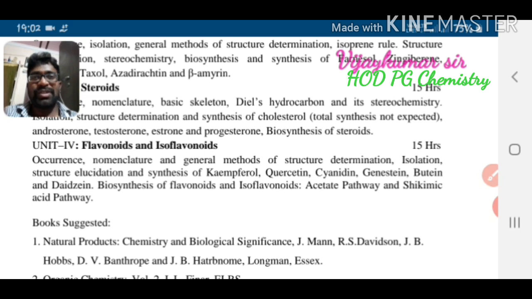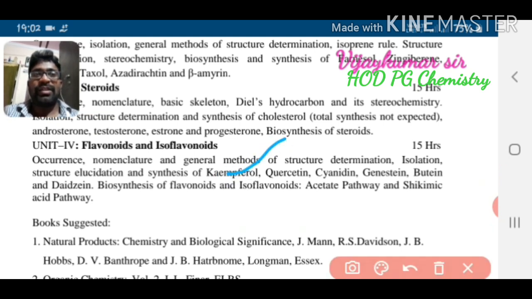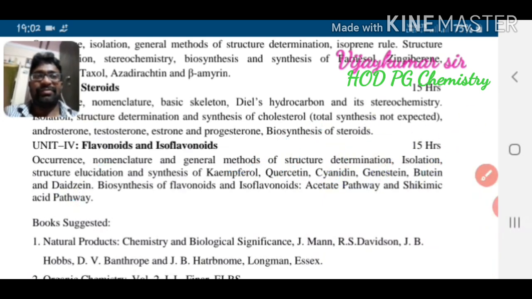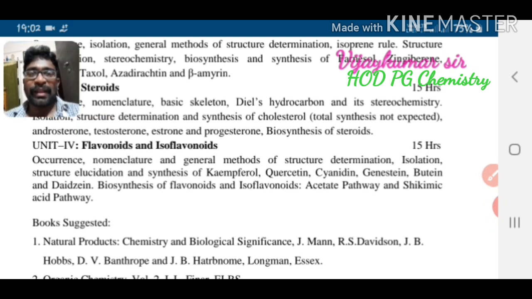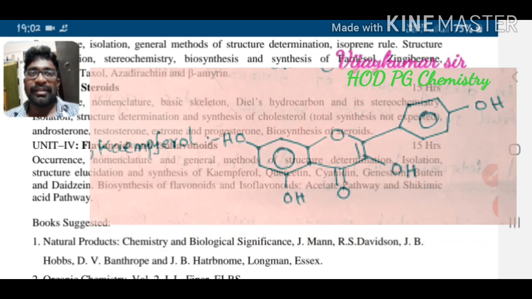In this topic also we should discuss nomenclature, occurrence, biosynthesis, biological activity, structural elucidation, and the synthesis of camphorol, quercetin, cyanidin, genistein, butene, and digoxin. These structures are shown in the following picture.